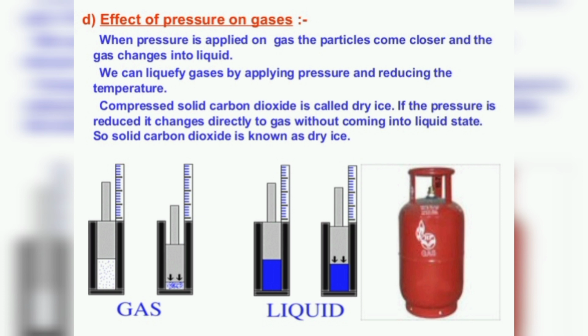Actually, the state of matter depends upon the interparticle space and interparticle force of attraction. Gases have large interparticle spaces and the weakest interparticle force of attraction, and liquids have comparatively lesser interparticle space and larger interparticle force of attraction. Solids have the strongest interparticle force of attraction and the smallest interparticle space. So to convert gas into liquid or liquid into solid, the interparticle space must decrease and the interparticle force of attraction must become stronger.